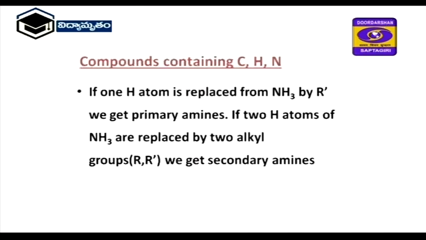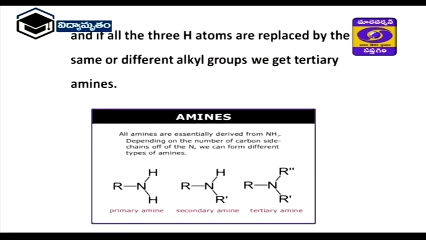Compounds with carbon, hydrogen and nitrogen. Here ammonia means nitrogen is linked with the 3 hydrogen atoms, and depending upon the substitution of alkyl groups, these are formed as primary amines, secondary amines and tertiary amines.